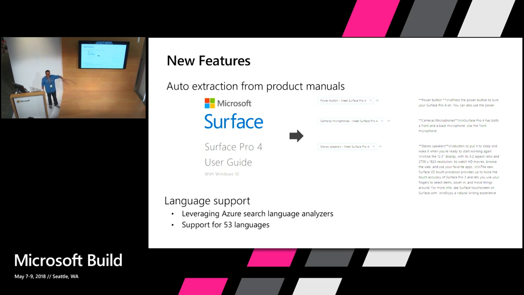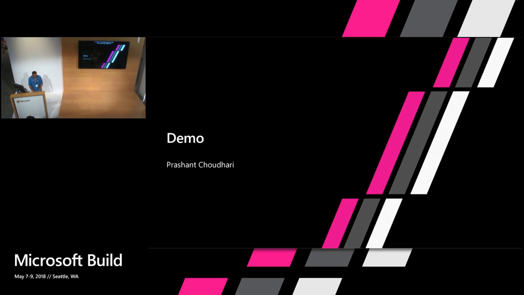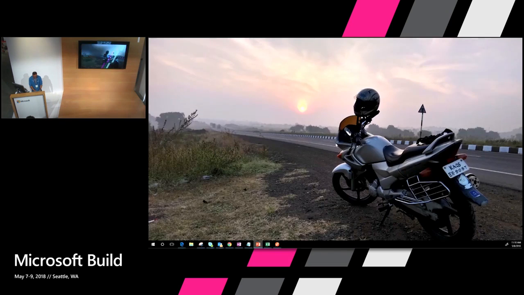So what that means is we can now support over 53 languages in which your KB can be authored. That's just because there are 53 language analyzers that Azure Search has, and we just build on top of it, right? So that's the fourth thing that's new with the GA stack. What I'm going to do now is show you how this works end to end.